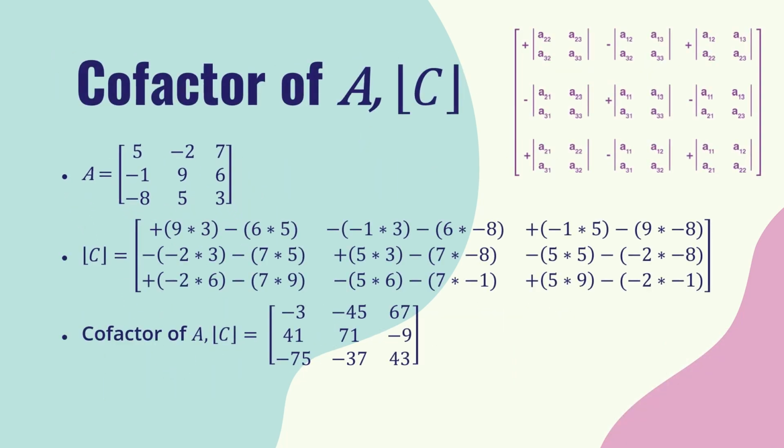Secondly, we must find the cofactor of A. The cofactor of A can be found by using the equation that was stated on the screen. And after a series of basic operations on matrices, we can find the cofactor of A is equal to -3, -45, 67, 41, 71, -9, -75, -37, and 43.